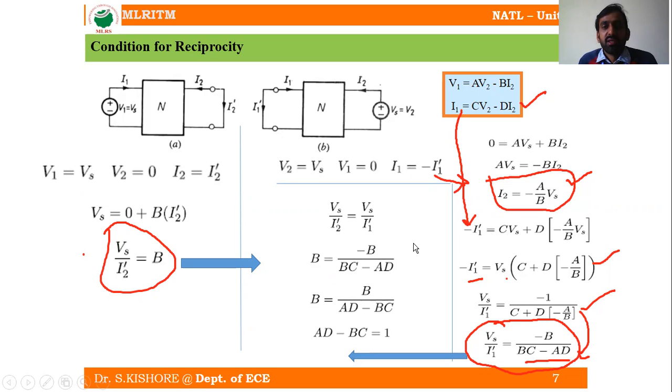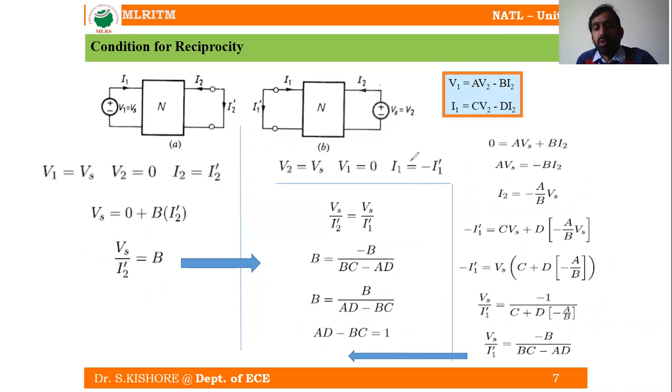So then what we can write here, B is equal to B by AD minus BC. I am taking the common negative sign here. If we cancel this B on this side and this B on this side, we are going to have AD minus BC is equal to 1. So this is our final condition for the reciprocity of the transmission parameters. AD minus BC is equal to 1. This is how you obtain the expression for the reciprocity condition.